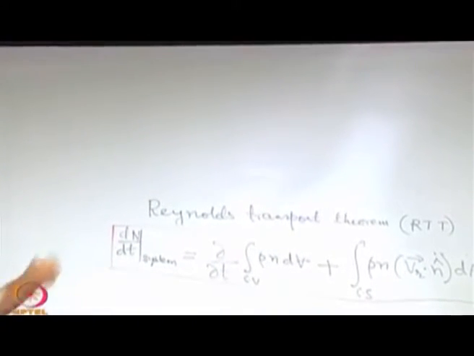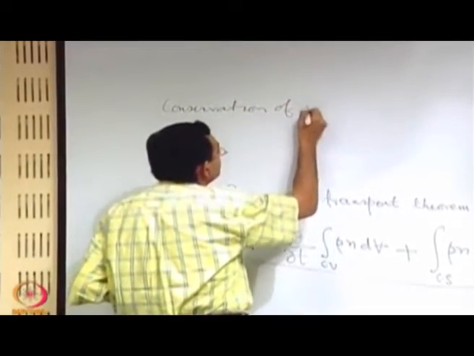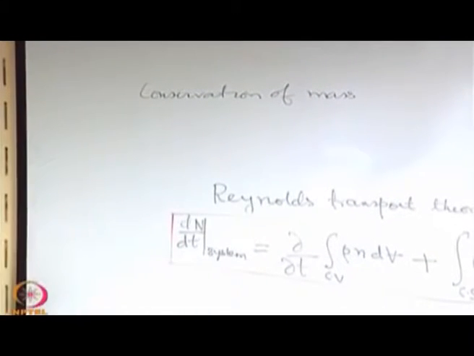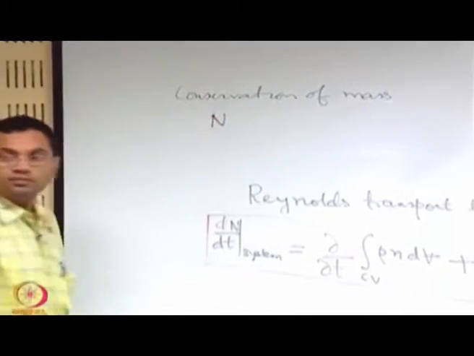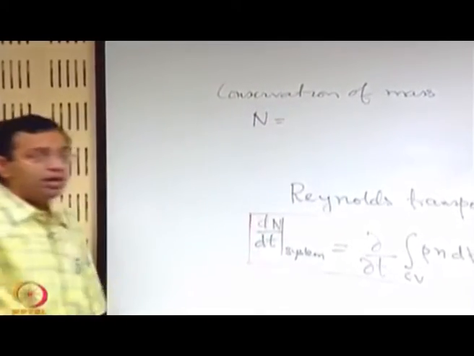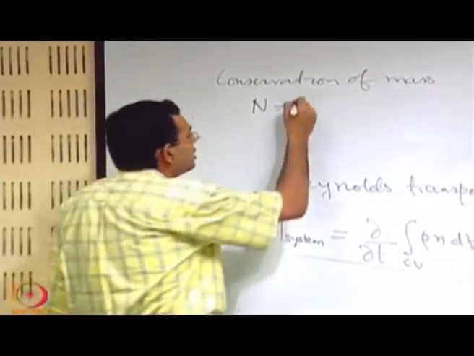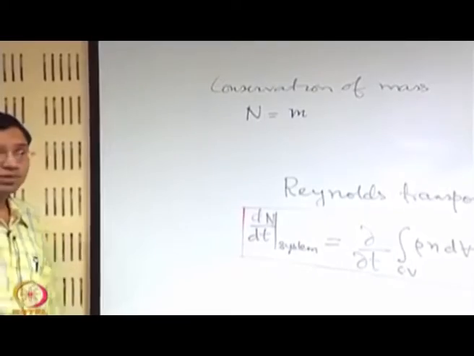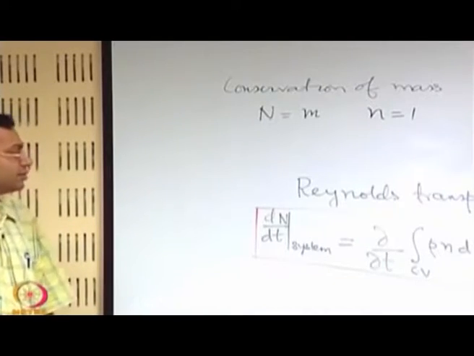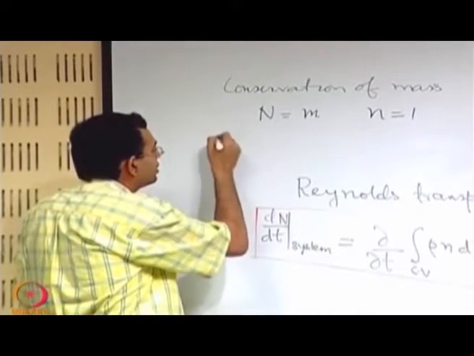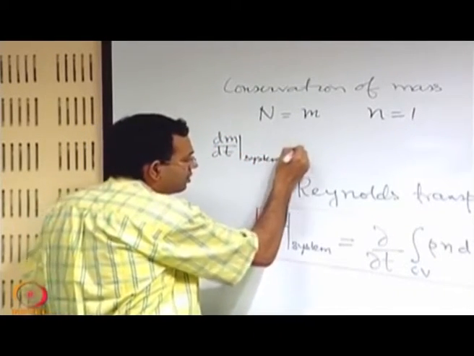So, conservation of mass. When we talk about the conservation of mass, what should be capital N? What is the property that we are conserving here? Total mass of the system. So, capital N is equal to m, which is the mass of the system. So, what is small n? It is capital N per unit mass. So, let us substitute that in the Reynolds transport theorem and write dm dt for the system is equal to